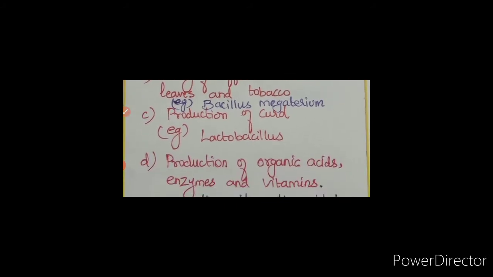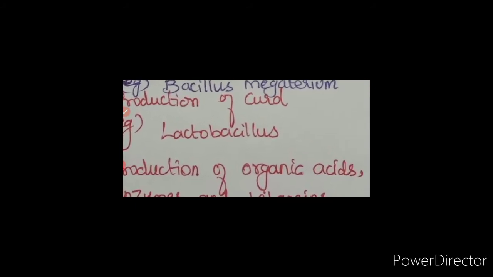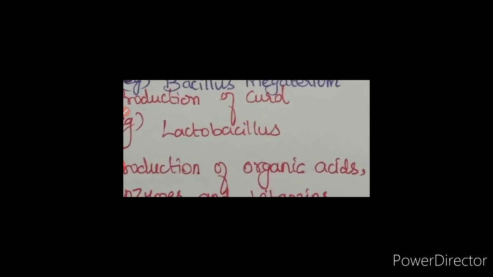Then production of curd. Curd is prepared from milk by the bacteria Lactobacillus. Whenever you come across the word lacto, it indicates milk. This Lactobacillus is present in milk, which helps the milk to ferment and form curd.